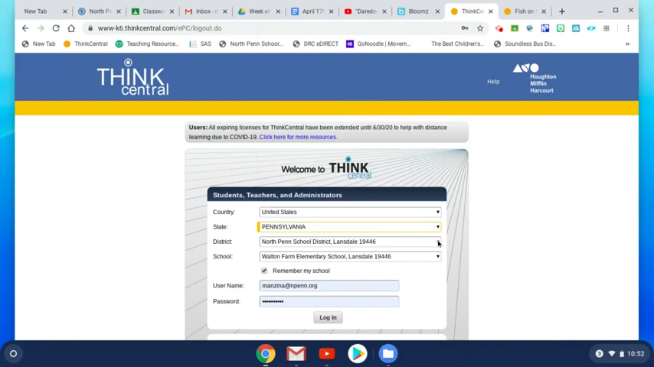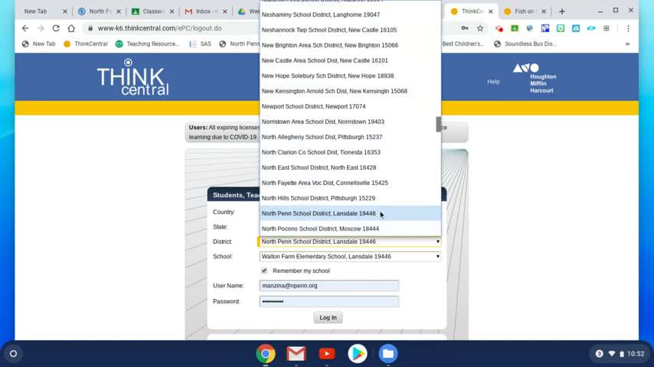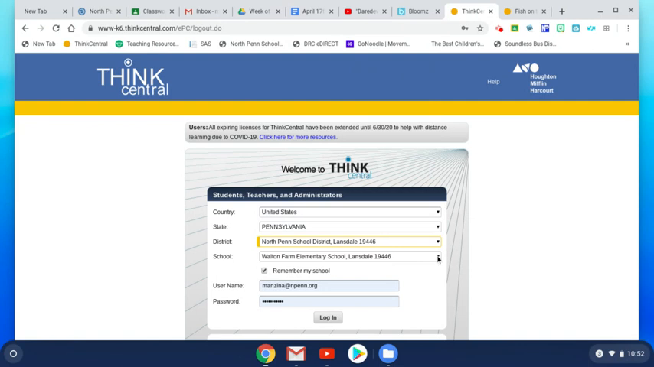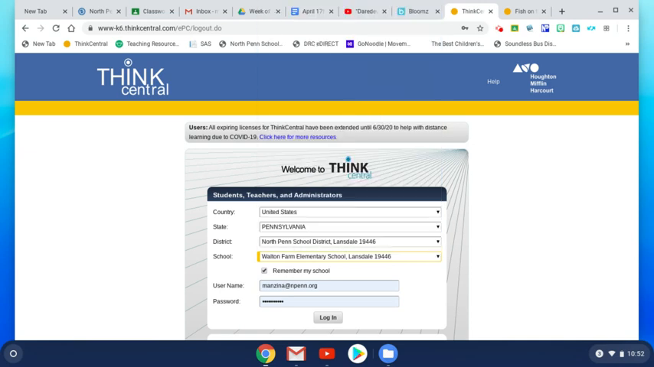Many people forgot to put in district before searching for the school. The school won't come up unless you put in North Penn. I know there's a ton of schools, so if you just type in N, it takes you automatically to the N's, and you can scroll down till you find North Penn. Once you find North Penn and put that in there, then the schools will come up. These are all the schools in our district. Then you click Walton Farm and click this Remember My School so you won't have to do it again. It's your username at stu.npenn.org and your lunch number if you need to refer back to the book.